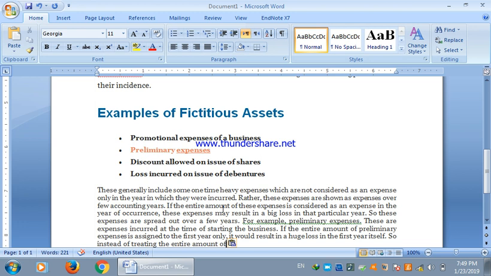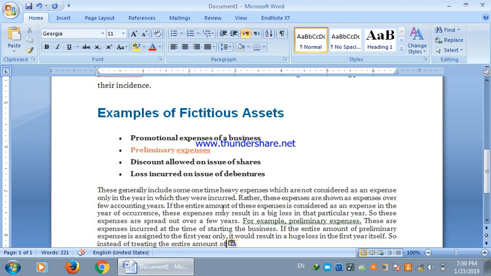Besides that, these are usually expenses or losses in a very huge amount, and we cannot recognize them as the expenditure of the current period. In that case, it may result in a big loss for a company. So these are spread out and written off over a number of years.